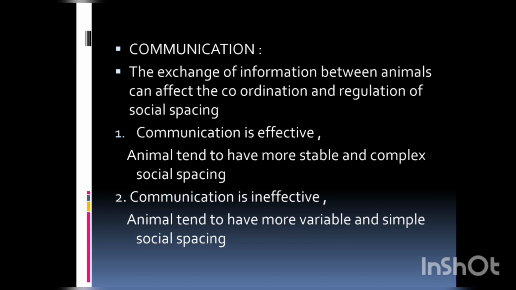Communication. The exchange of information between animals can affect the coordination and regulation of social spacing. If the communication is effective, animals tend to have more stable and complex social spacing. If the communication is ineffective, animals tend to have more variable and simple social spacing.